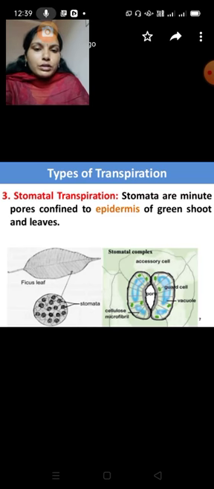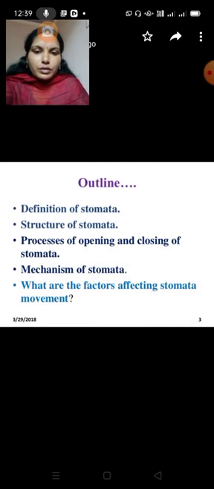So we will go through the definition of stomata, the structure of stomata, the process of opening and closing of stomata, and next the mechanism of stomata, which is mainly important. Next, what are the factors affecting stomatal movement? This we have to know.